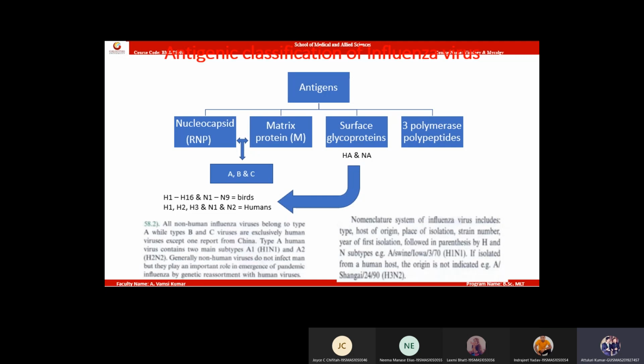One day our caretaker, a human, came to pamper the duck. He was in contact with the duck and he coughed. Then this H1, H2, N2 human virus entered into the duck. Already in the duck we have H1, H2, N1.